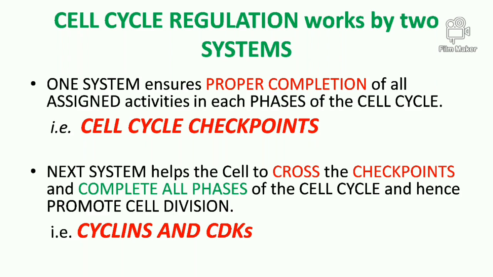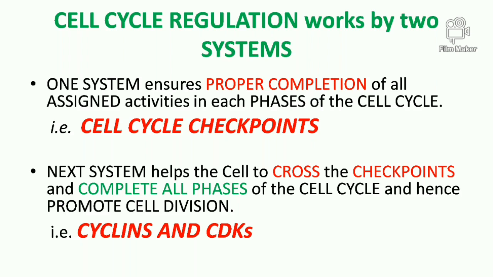The function of these checkpoints is to check that every activity assigned in each phase of the cell cycle is completed properly. Otherwise, the checkpoint is a mechanism that will stop the cell at that point when the activities which have to be done are not done by the phases of the cell cycle.